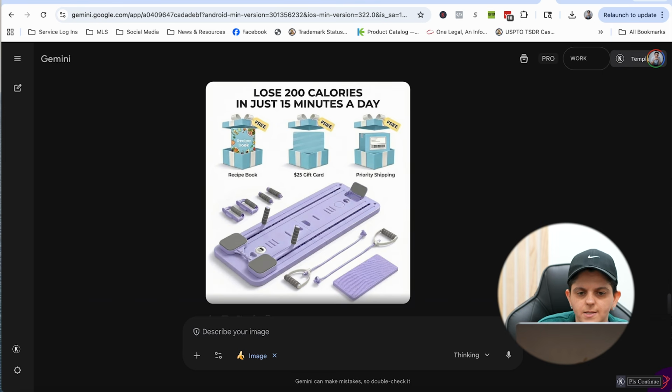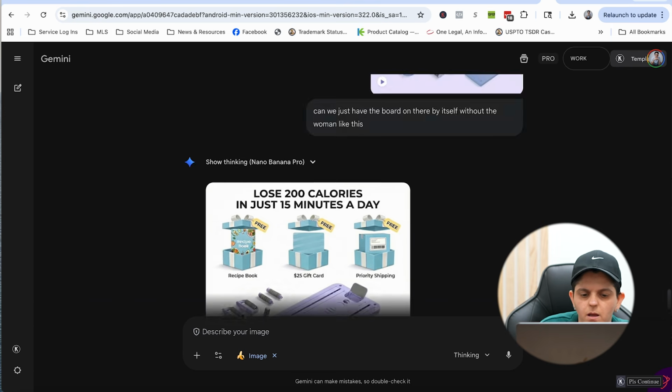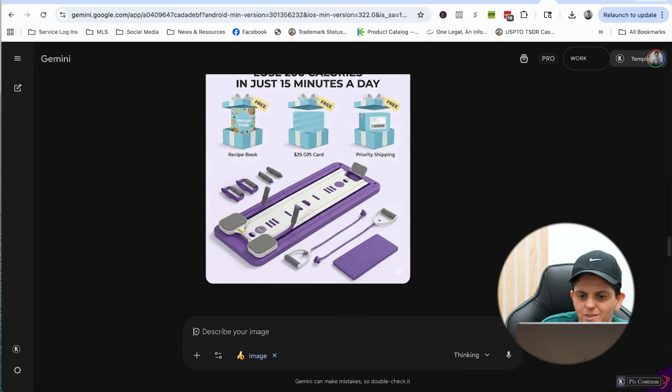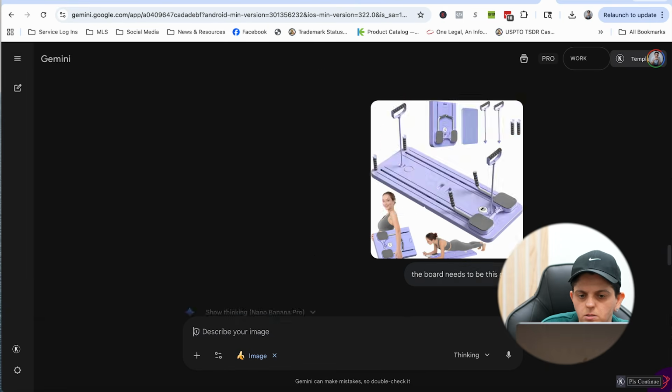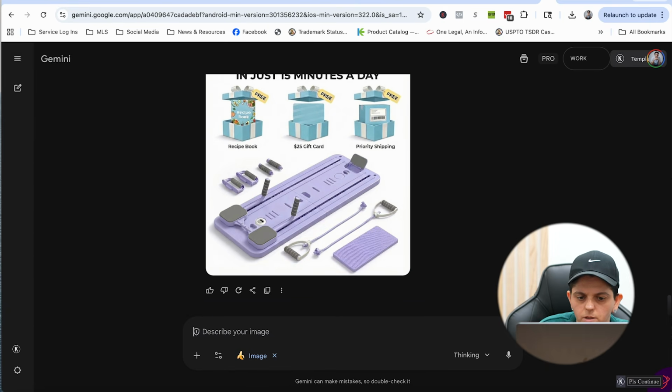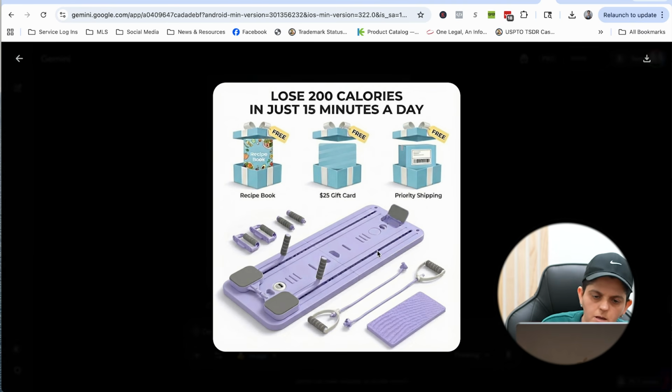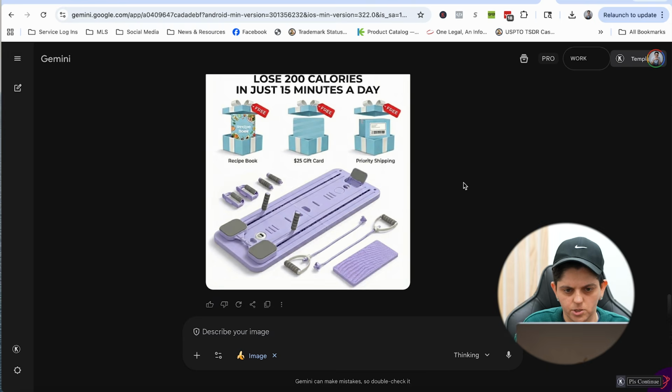So now, as you guys could see here, I created this image in Nano Banana by prompting it with different things. These are my brand colors. Can you make it this? Can you do the gifts in blue? Can you make it look like this? And it gave me this image here, which is a pretty nice image. And if I wanted anything to change, obviously I could tell it to change. Like if I wanted these tags to be red, I could have it change to red, right? So it changed it to red.